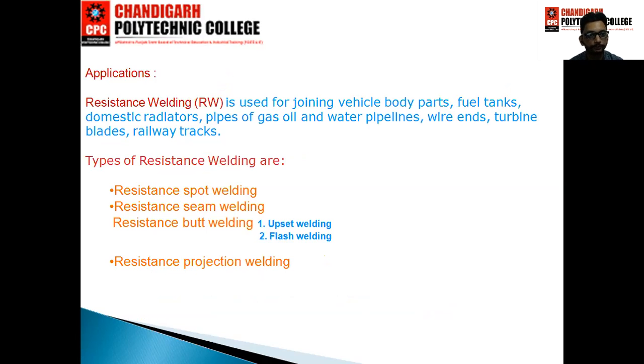These are the application points. Resistance welding, RW, is used for joining vehicle body parts, fuel tanks, domestic radiators, pipes of gas, oil and water pipelines, wire ends, turbine blades, railway tracks, etc. The types of resistance welding are: first, resistance spot welding; second, resistance seam welding; third, resistance butt welding, which has two further types, upset welding and flash welding; and the fourth type is resistance projection welding.